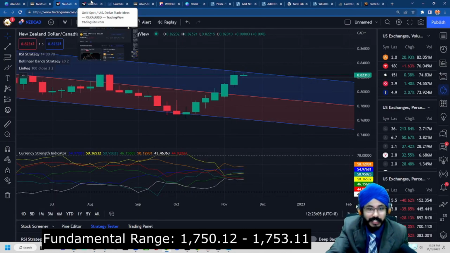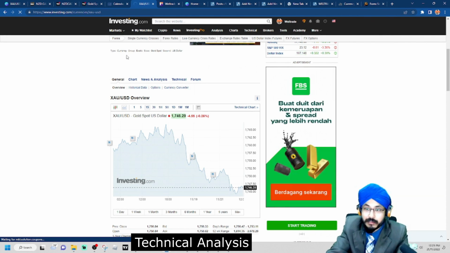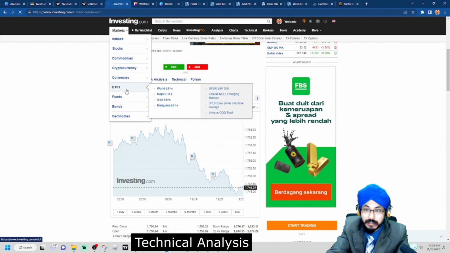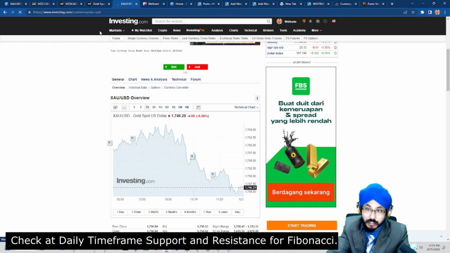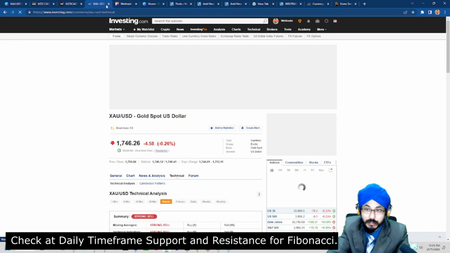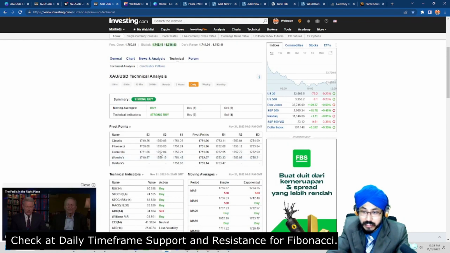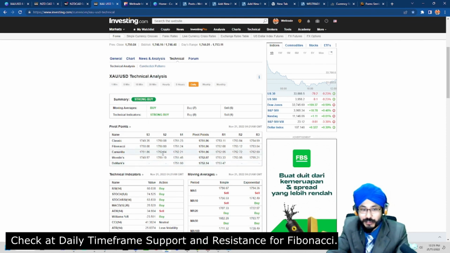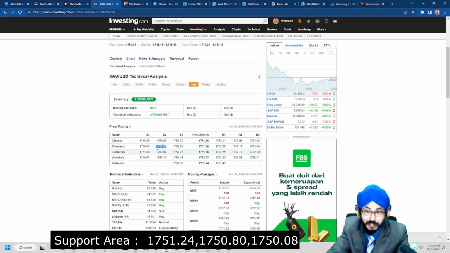Currently I would take you to the technical analysis. Most importantly, we have to look at our support and also our resistance points at the Fibonacci. I'll be showing you this at the XAUUSD, and it's important to look at your daily as well. At your daily, as you're able to see, we have 3 support points and 3 resistance points. For support 1, we have 1751.24. For support 2, we have 1750.80. And for support 3, we have 1750.08.